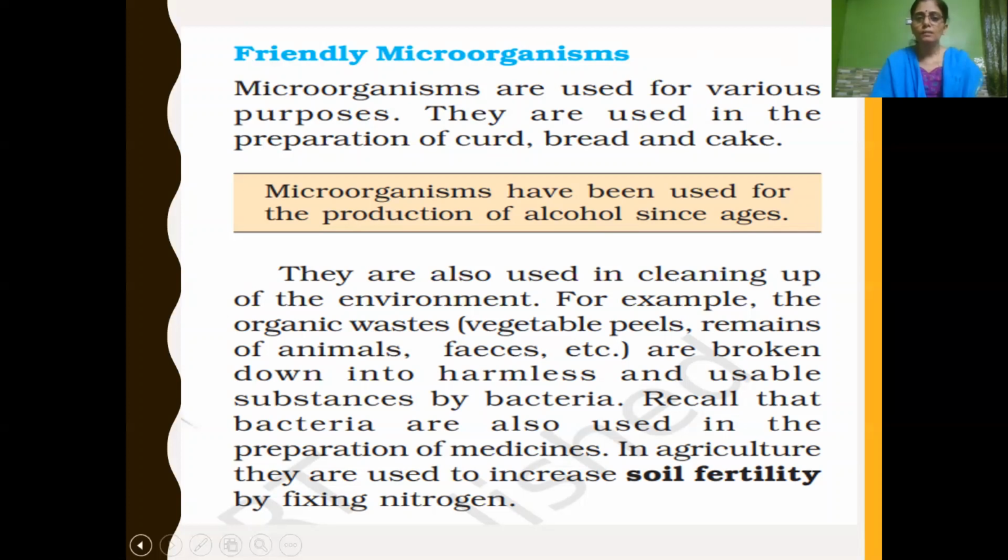Some bacteria are also used in the preparation of medicines, and in agriculture they play an important role. They are used to increase the fertility of the soil. Fertility depends upon the amount of nitrogen present in the soil. In the lesson Crop Production, we have learned, isn't it, that the fertility of the soil is maintained by microorganisms by fixing nitrogen.